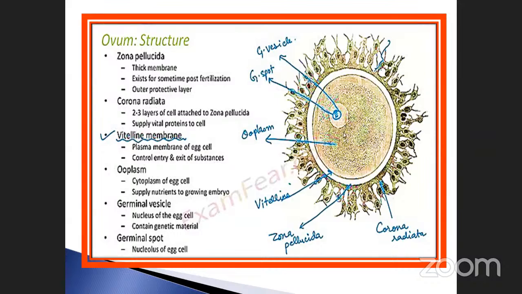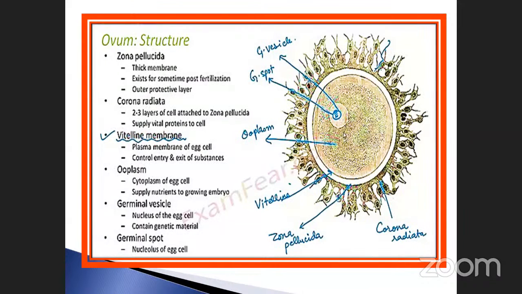Sometimes they may ask the question: the cytoplasm of the egg cell is also called ooplasm. It supplies nutrients to the growing embryo. What is the main function of the ooplasm? It provides nutrition to the growing embryo. That is very, very important. After fertilization, it provides the protein molecules.